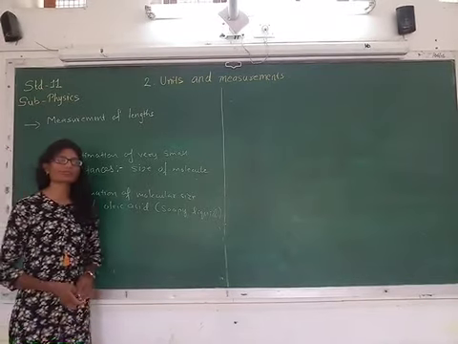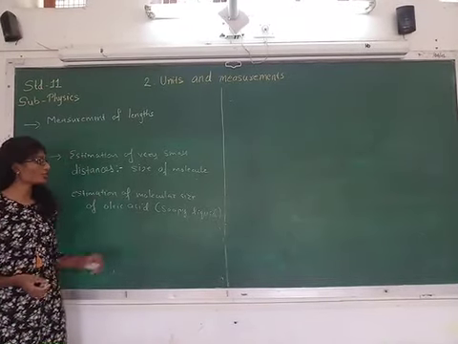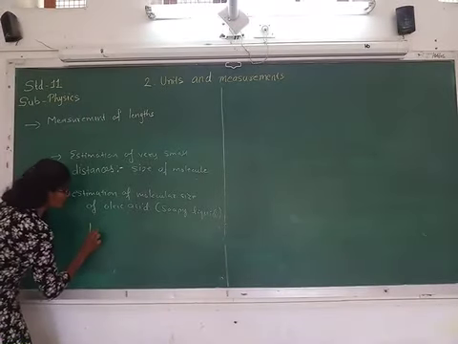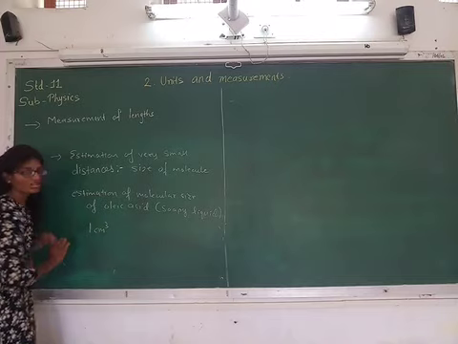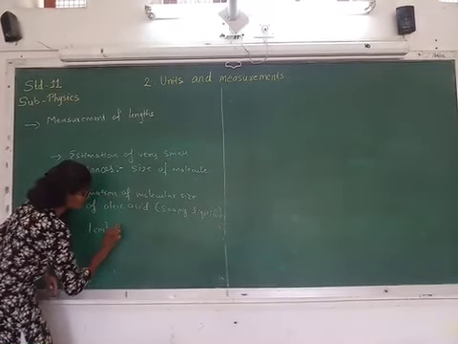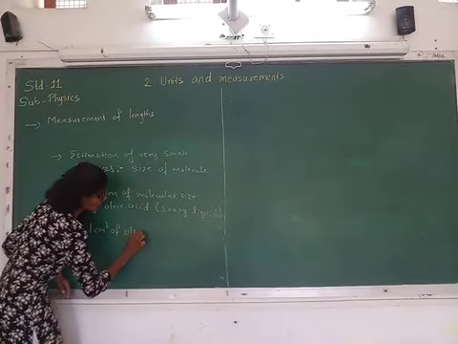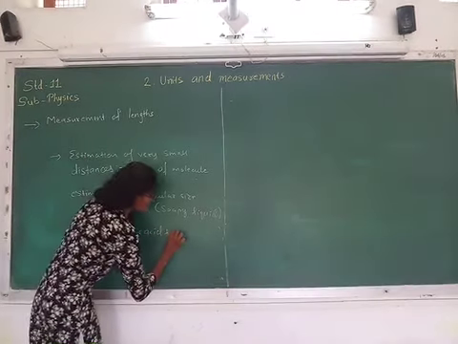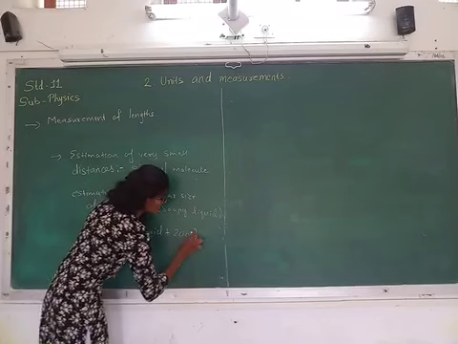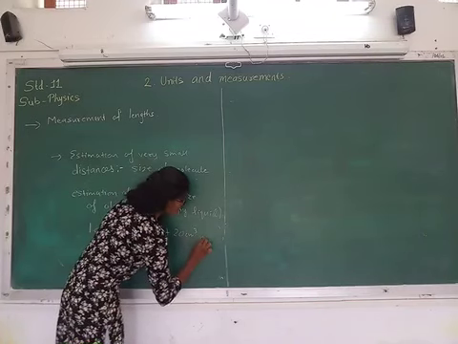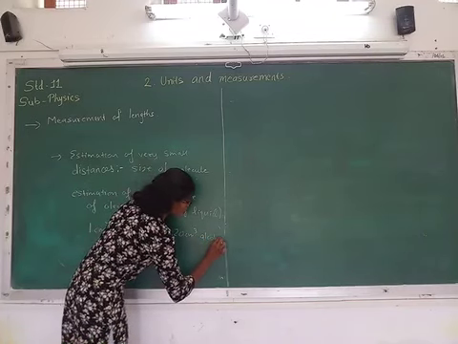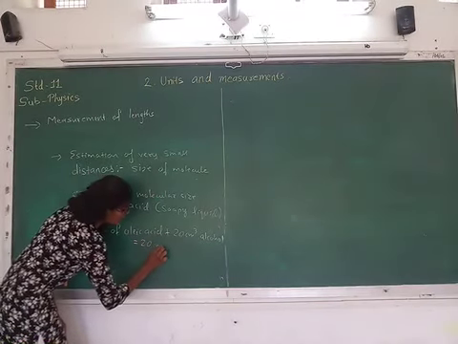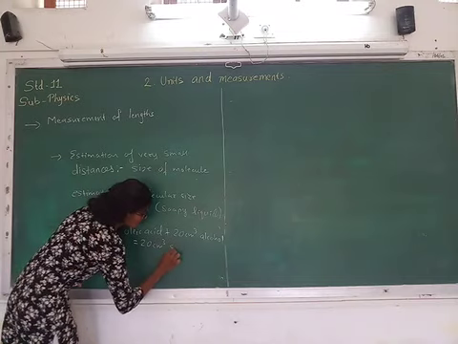So how can we estimate the size of the molecule of a soapy liquid? First of all, we need to take 1 cubic centimeter of oleic acid plus 20 cubic centimeter of alcohol and make a solution. So we get 20 cubic centimeter of solution.